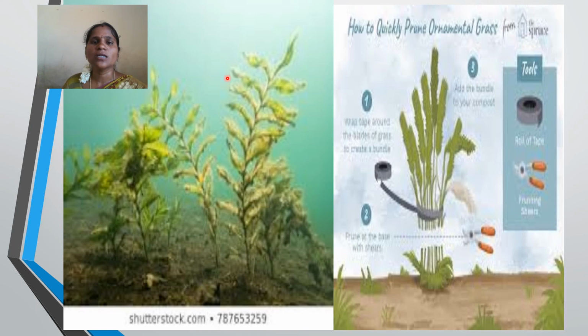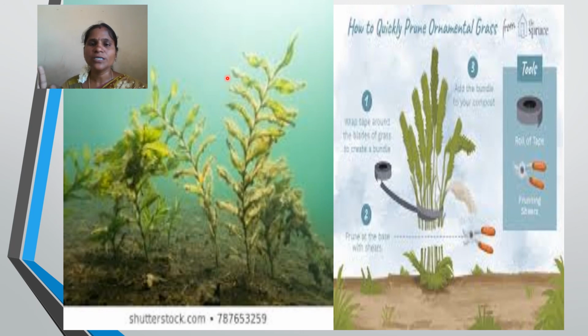Let's summarize the topic of this session, aquatic plants. The plants which grow in water, we call aquatic plants. These aquatic plants can be segregated into three types. What are they? Floating plants, fixed plants, underwater plants. The plants which float on water are called floating plants. The second one is fixed plants. The plants which are fixed underwater are called fixed plants. Examples, lotus and water lily.